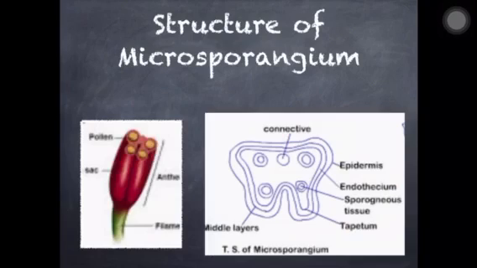The epidermis, endothecium and middle layer all help in protection. Now the innermost layer, which plays a very vital role, is the tapetum. The tapetum is the innermost layer of the microsporangium, which provides nourishment to the microsporangium. In this way, we have completed the structure of the microsporangium.